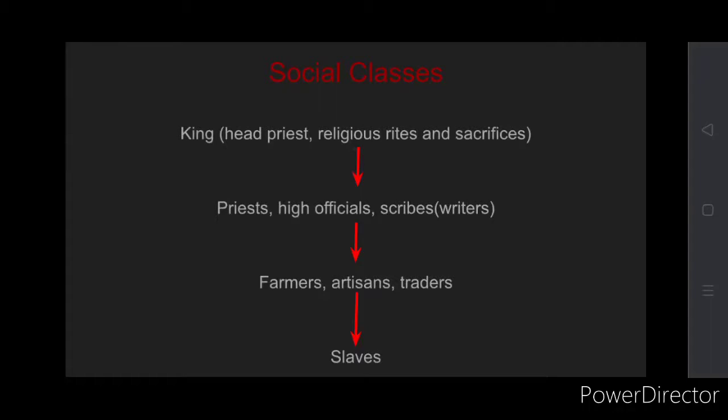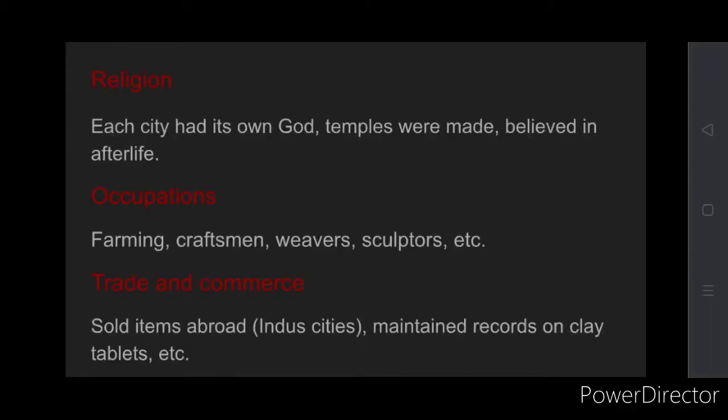Okay, so now we will move on to the religion. What is the religion that they followed? Each Mesopotamian city had its own god, and they built temples, and they believed in their own gods, and they would worship them. Okay, and one more thing that they believed in was the afterlife. That means people do live after they die. There is a place where people go, and there they continue living.